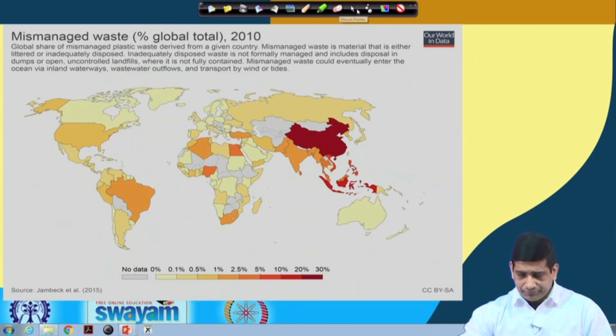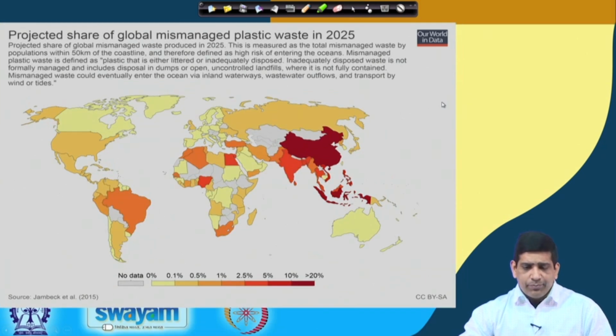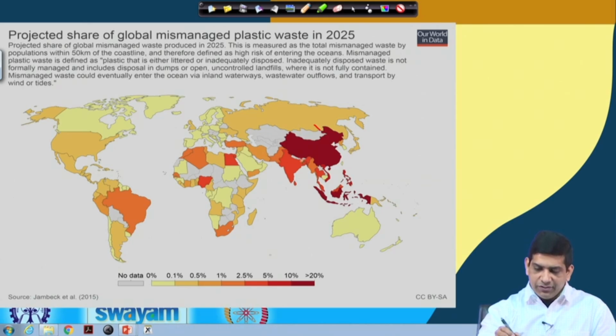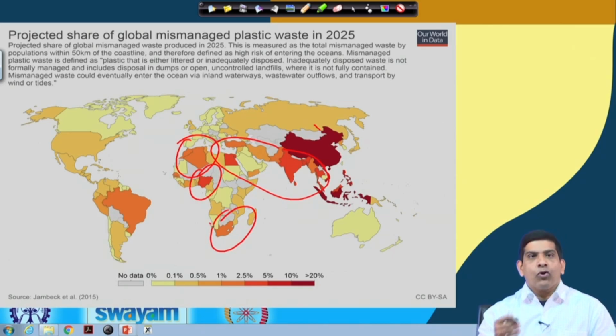And that was for 2010. Assuming that there is not much improvement in global management practices, if we try to project it to 2025, you can see that many of those countries, like India and other countries which were not in darker colors, are now showing up in darker colors. That means more and more plastic waste will be coming out of these countries.